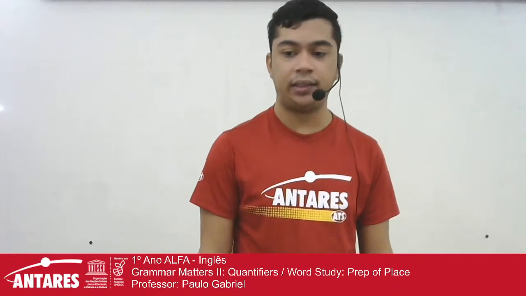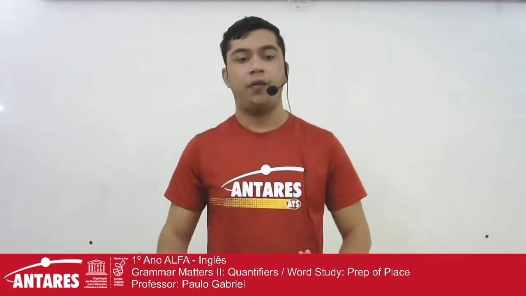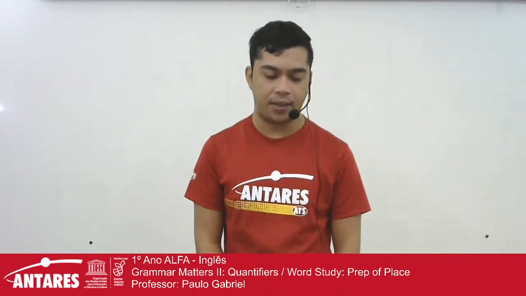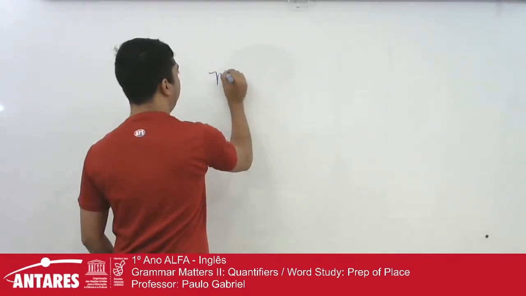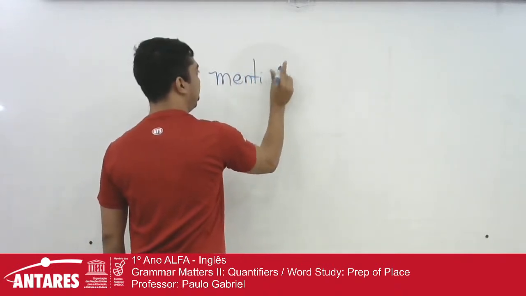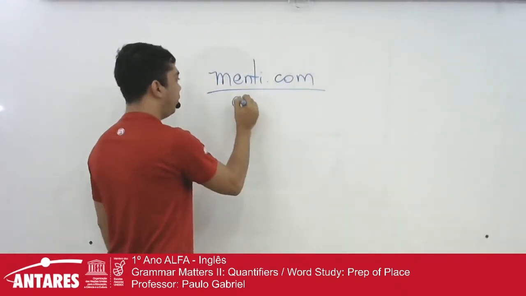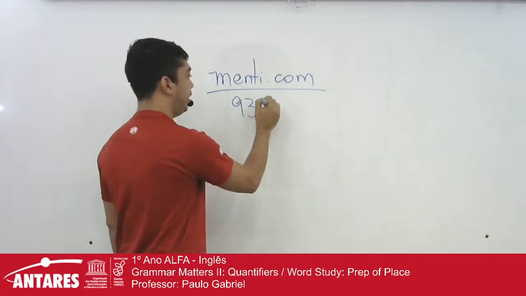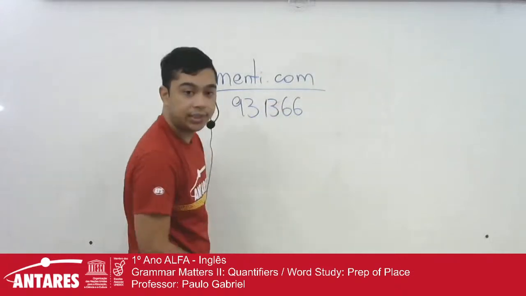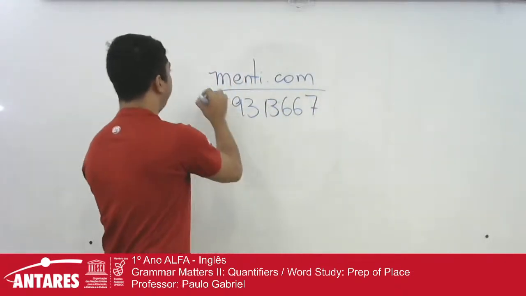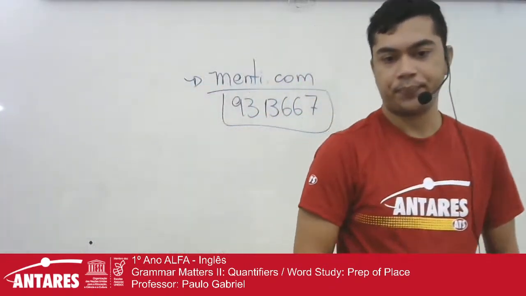Guys, agora a gente vai lá pro que eu tentei fazer, what I tried to do at the beginning of the class. Vocês vão entrar no menti.com. Coloca aqui a câmera de Glazer, please, on me. You go to menti.com and get into the code 13667. You go to menti.com and get into this code. Pretty please do it. Let's go.